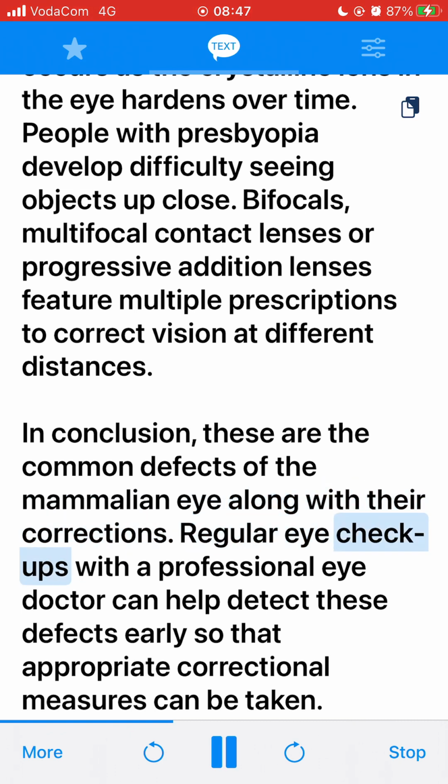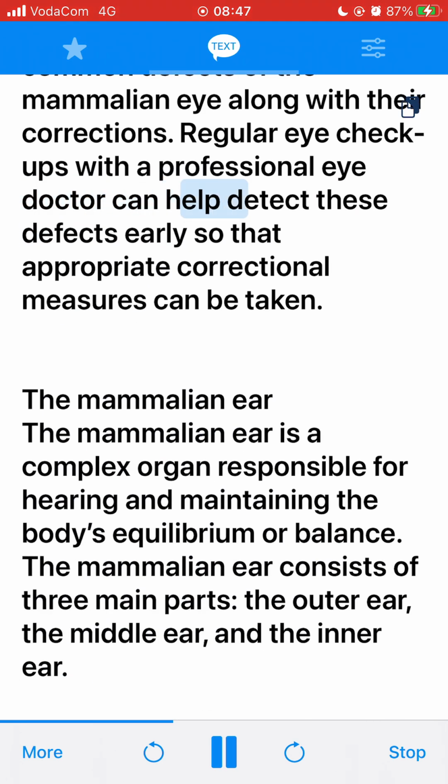Regular eye checkups with a professional eye doctor can help detect these defects early so that appropriate correctional measures can be taken. The mammalian ear.